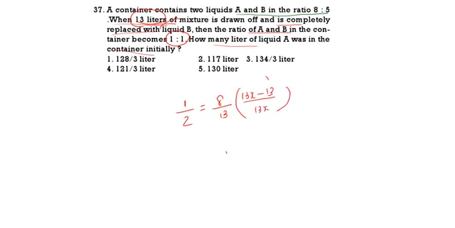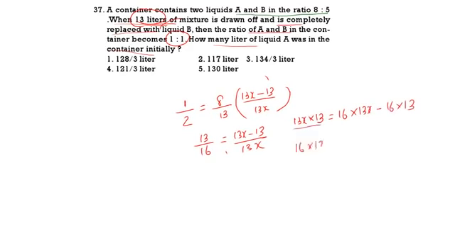So if you do the calculation, it is 13 by 16 is equal to (13x minus 13) by 13x. Now do the calculations part. So 13x into 13 is equal to 16 into 13x minus 16 into 13. Now see here, this 13x, if you go to the other side, it becomes minus. That means 16 into 13 is equal to 13x.